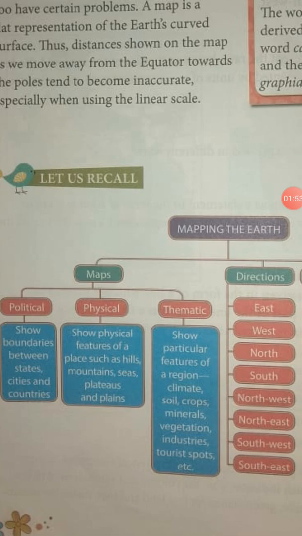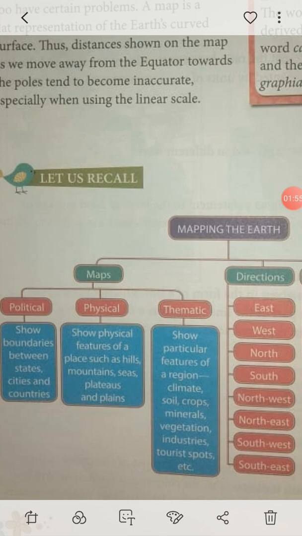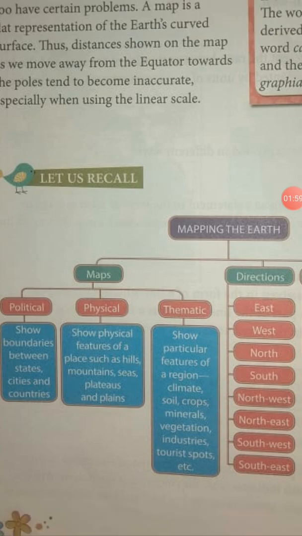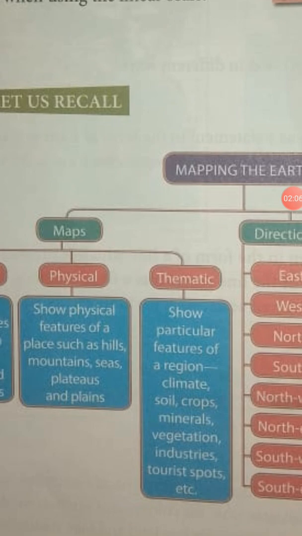Now the next one is the thematic map. I have given you an optional question about the thematic map: the population distribution of India is shown in which map? Three options are given there. A thematic map shows a particular feature of a region, like climate, soil, crops, minerals, vegetation, industries, tourist spots and sports.